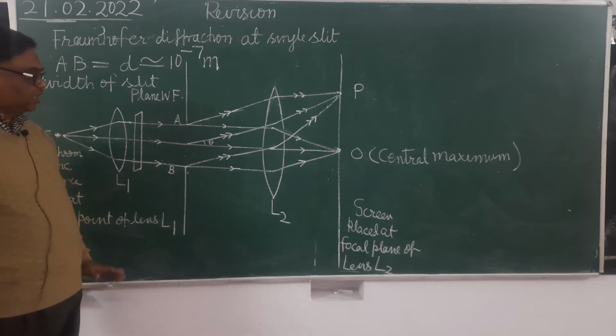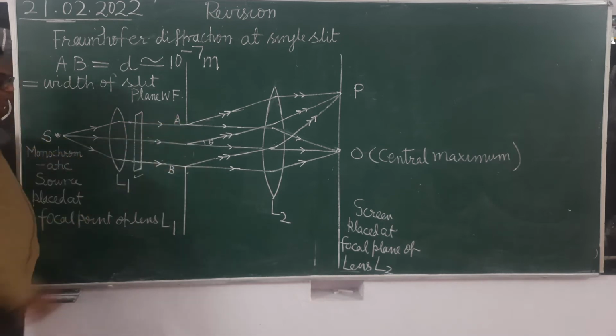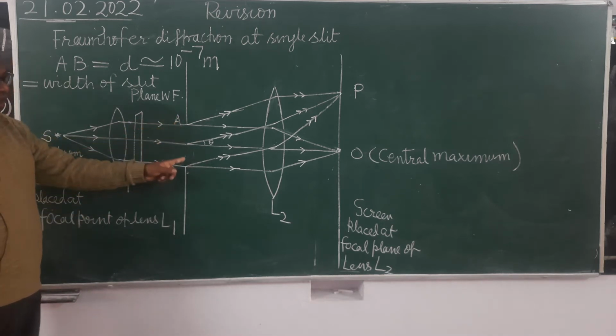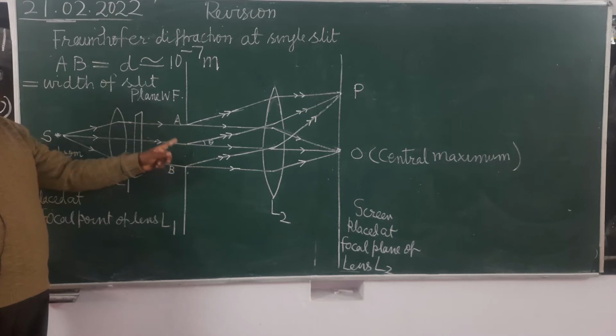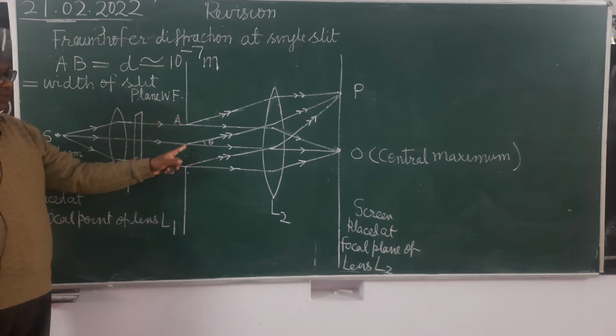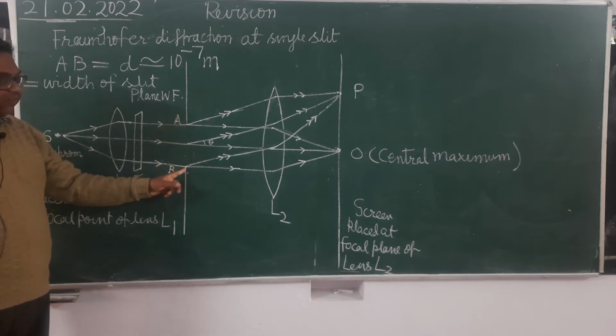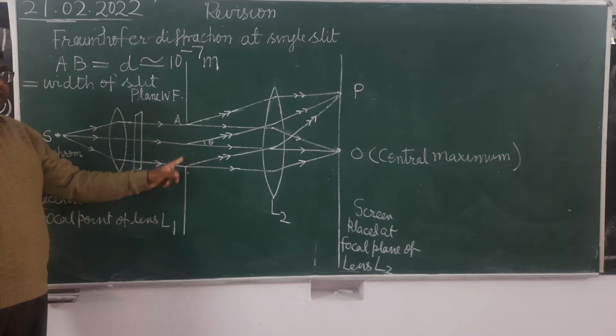You can see once again, when this wavefront reaches the slit AB, every point of the slit will become the source of secondary waves at the same instant, and it will start emitting secondary waves of the same phase. Means there will be no initial phase difference at the start of emission.